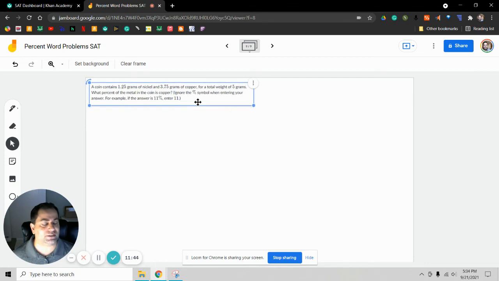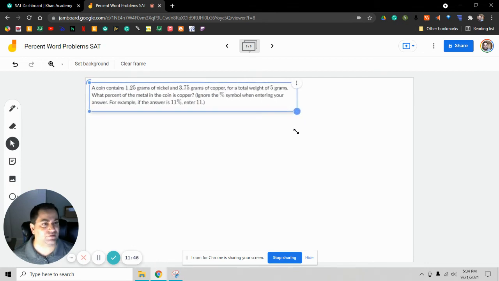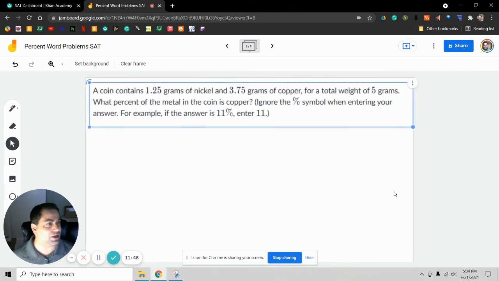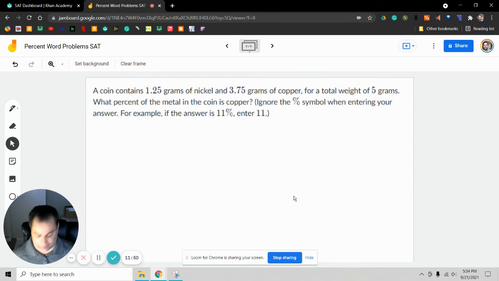All right, a coin contains 1.25 grams of nickel and 3.75 grams of copper for a total weight of 5 grams. What percent of the metal in the coin is copper? So a couple of things here. One, they gave us the nickel, which is completely not needed. We need, because they want the percentage of copper.